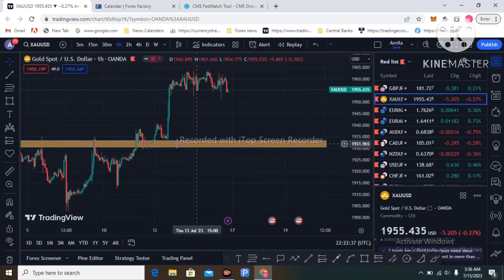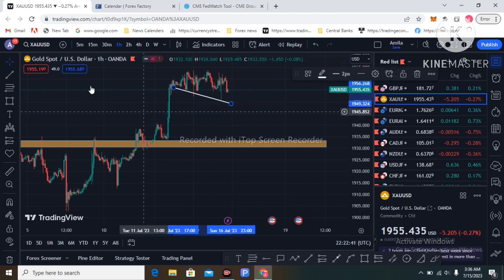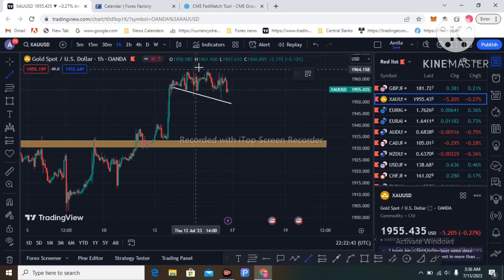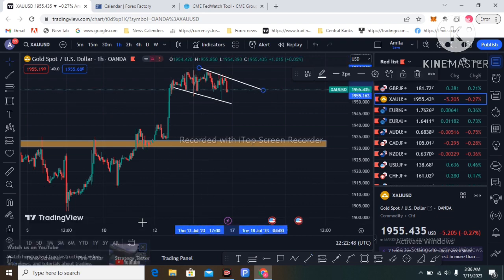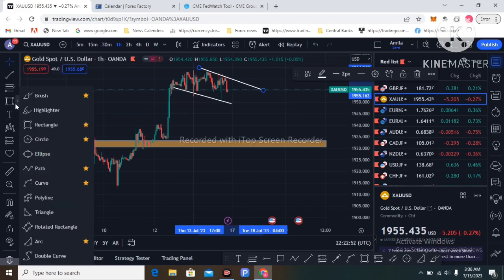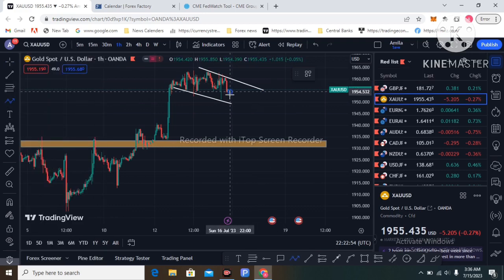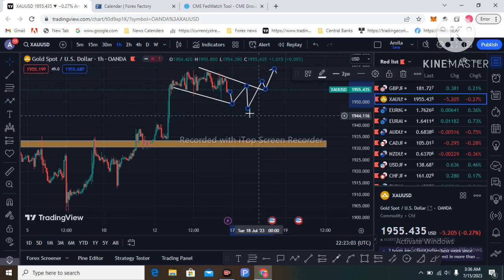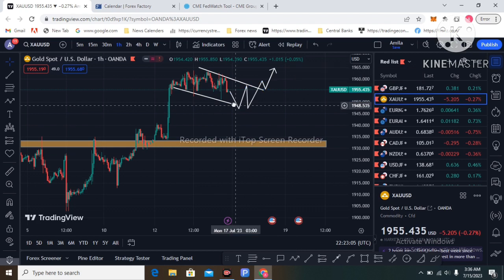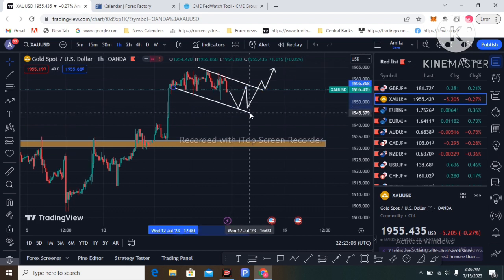This is the type of pattern price can create next week, like a bullish flag pattern. I am hoping for this type of continuation: price ranging, dropping, and then continuing to the upside. That's the pattern I am seeing price can create.